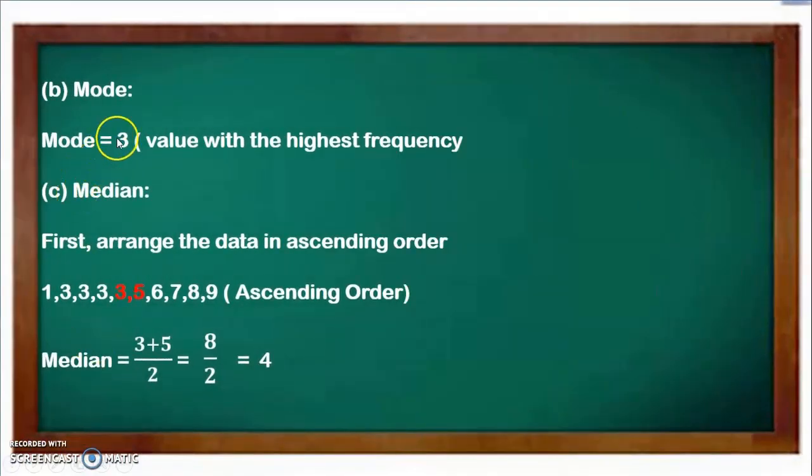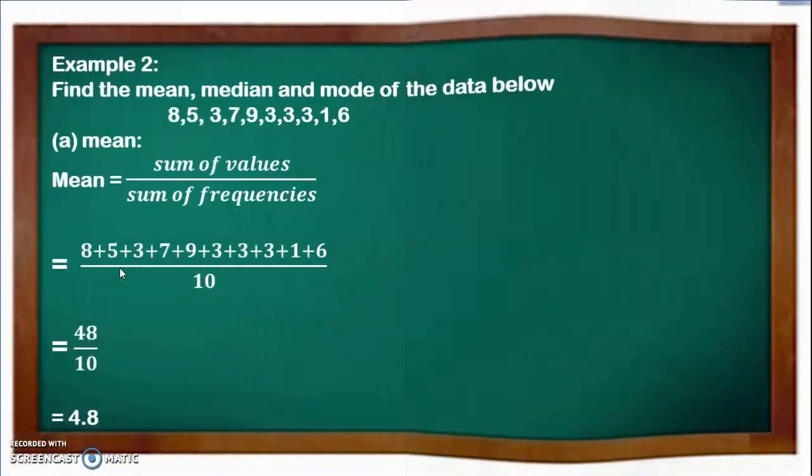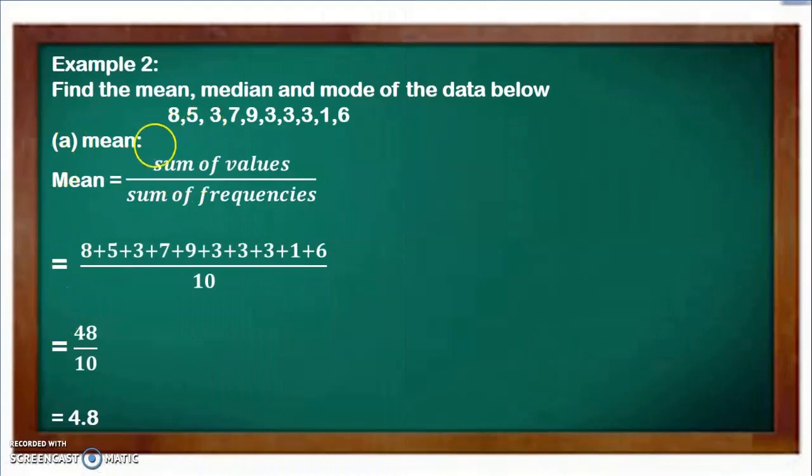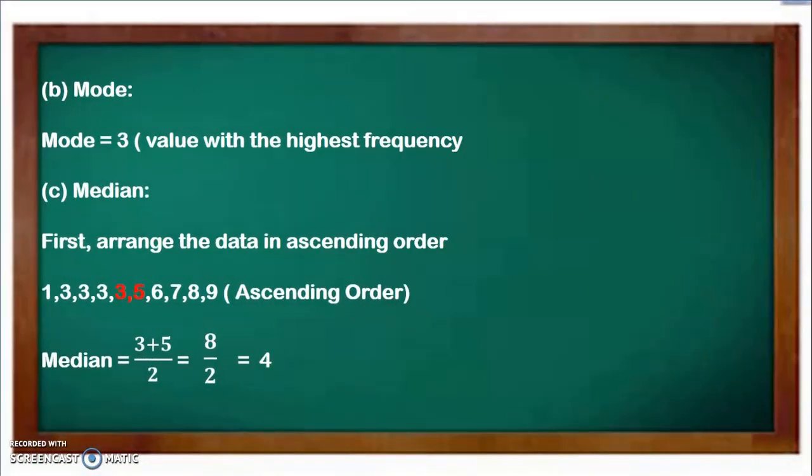So that's the mean. The mode is 3. 3 has the highest frequency. You can see, look at it now, 3 appears 3 times.